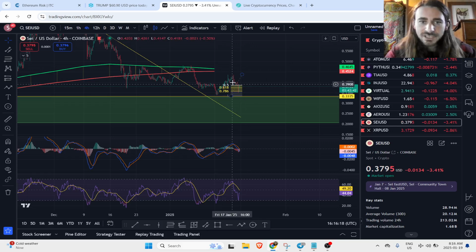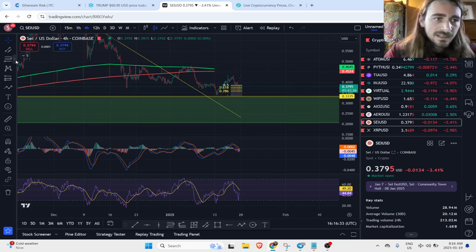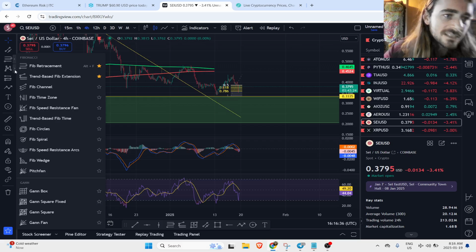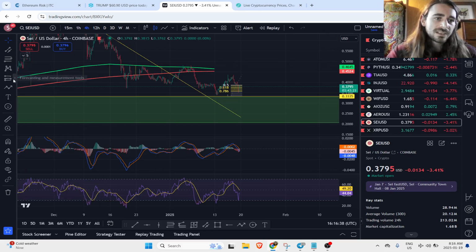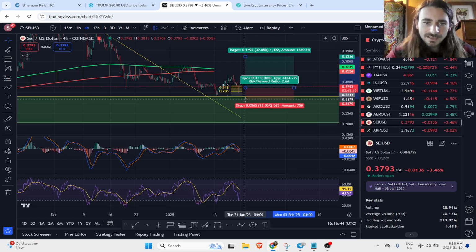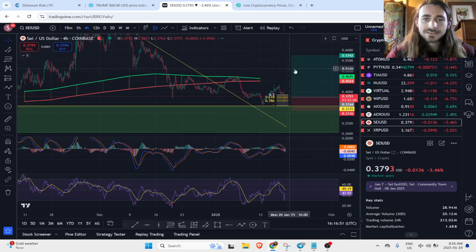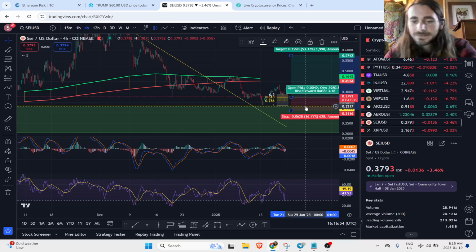If you take a swing position here, I don't know if I would personally cut it down here. I might just look to add to a spot position down here to supplement the position. But if you do want to use a stop loss, if you're doing this on a futures account or with leverage, I do recommend using that stop loss. Just having it here below support helps mitigate the potential to have to endure some downside if we do break down from here.